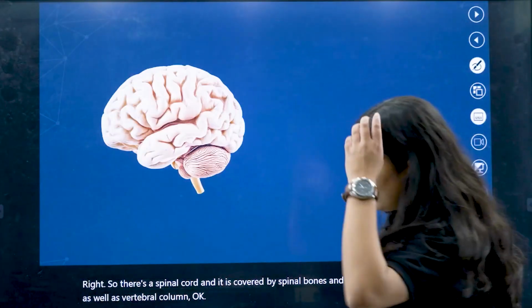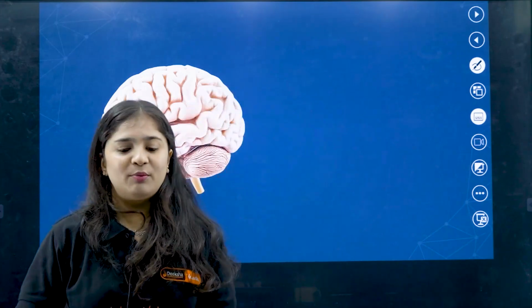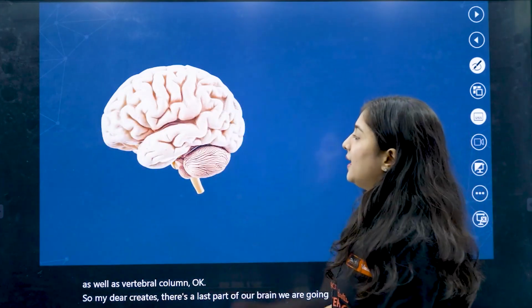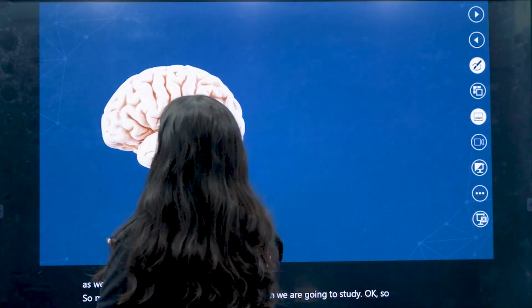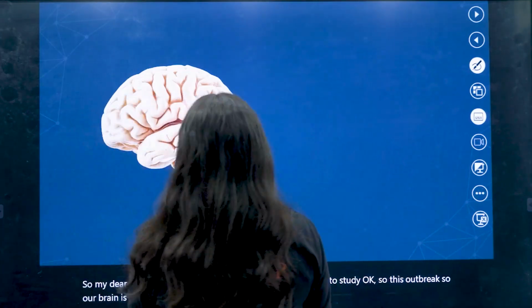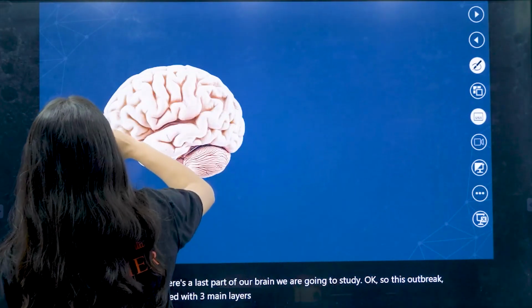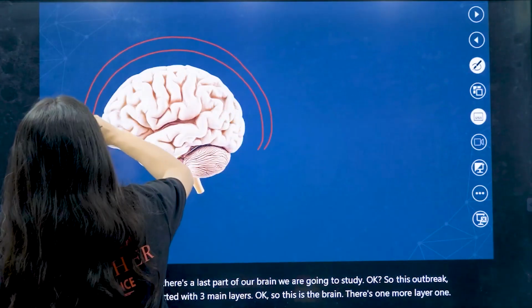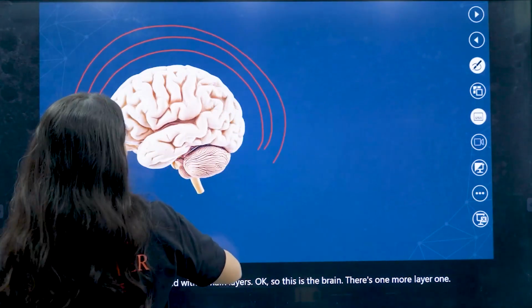So my dear kids, this is the last part of our brain we are going to study. So this is our brain, and it is protected with three main layers. So this is the brain, and there is one more layer: 1, 2, 3.